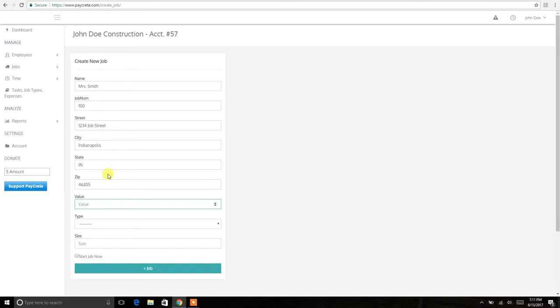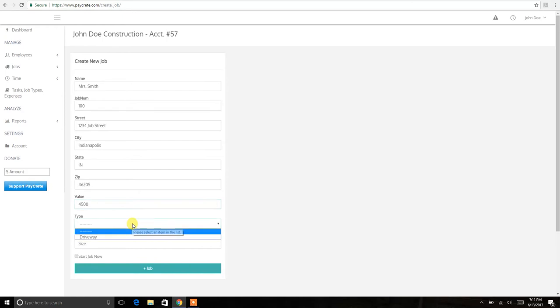And here again, now we're down here to the value bar. So here's where you can enter the value of your job. You don't need to put in a dollar symbol or anything like that, just a number. So let's just value this job, and let's say 4,500.